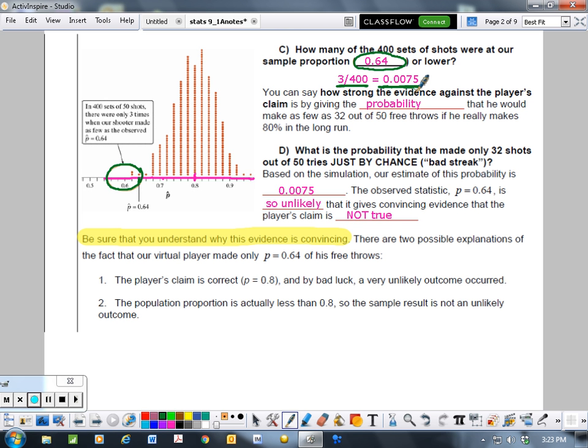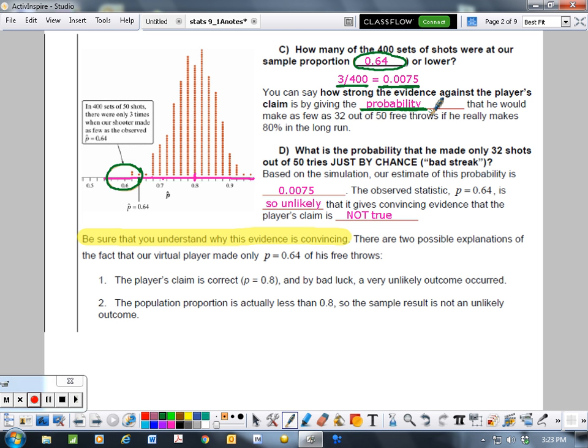Now, because it's less than a 1% chance that if they're truly an 80% free throw shooter, they would shoot that low or have that low of a shooting percentage, then we can say that this is strong evidence, because the probability of shooting that low of a percentage is so small that it's very unlikely that it could truly happen.